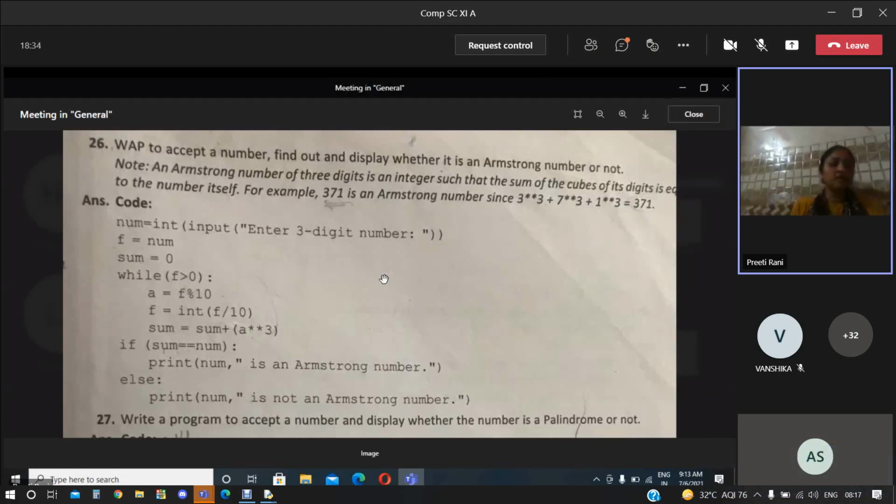So 371 is an Armstrong number because it is the same as the original number. This is fine. Now, what will be the logic? We need to draw this logic, for calculating all these numbers. Is this okay? Okay.